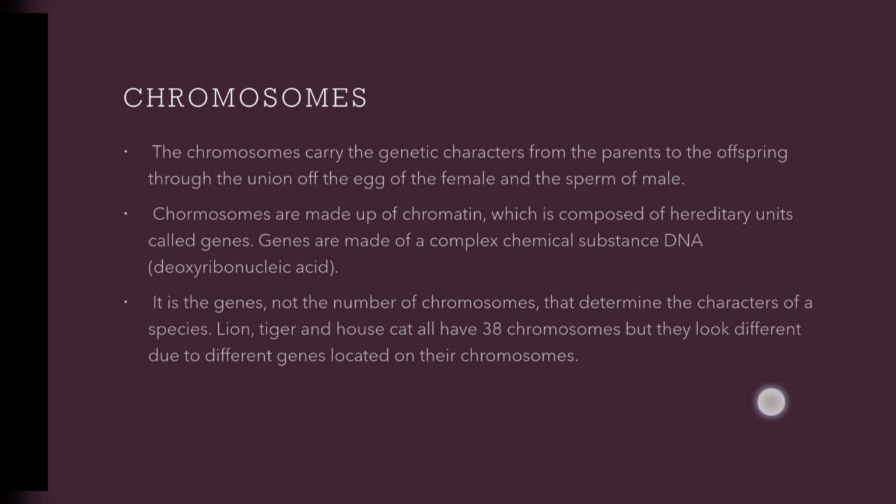So the number of chromosomes cannot decide the structure of a body. Remember, it is the gene, not the number of chromosomes, that determines our character.